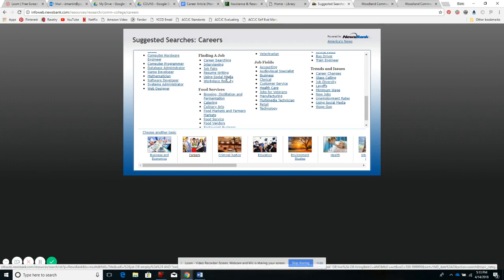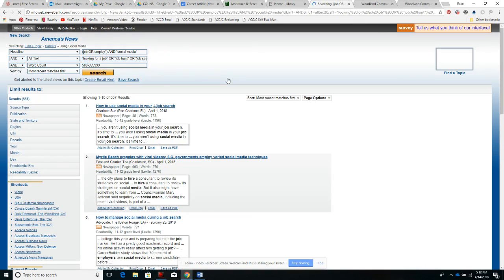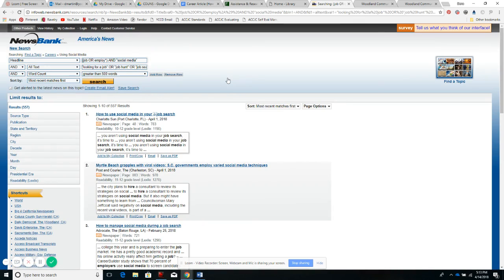So I'm going to select using social media, and what this does is it does a search for me. It'll do a more complicated search than you might be able to do depending on how much experience you have using databases and how much knowledge you have with research, which, by the way, there is a beginning research course that you can take where you learn lots of good things about how databases work and the most effective way to do research. So this does a pretty complicated search for us, but this might also be enough to help you if you wanted to change something slightly or try something that's different than what you see on the options there.